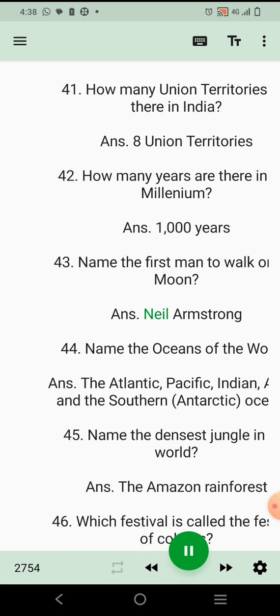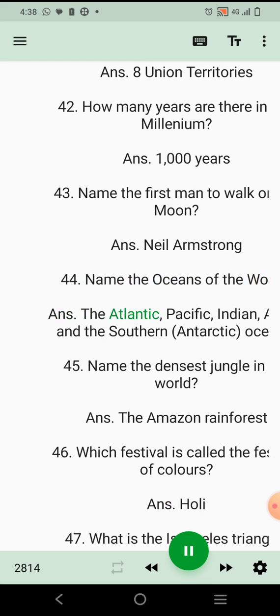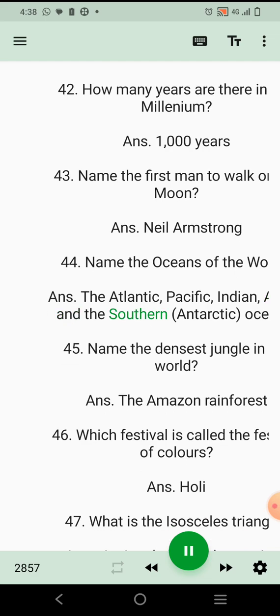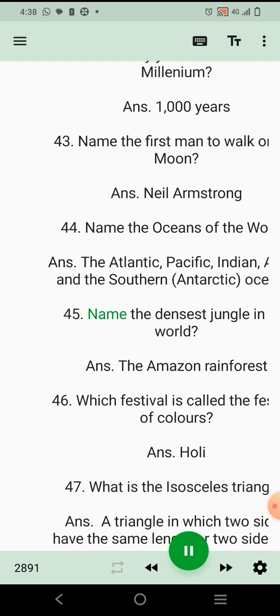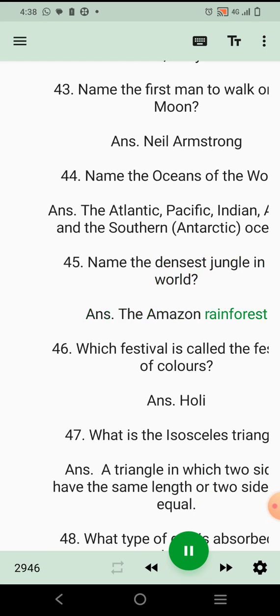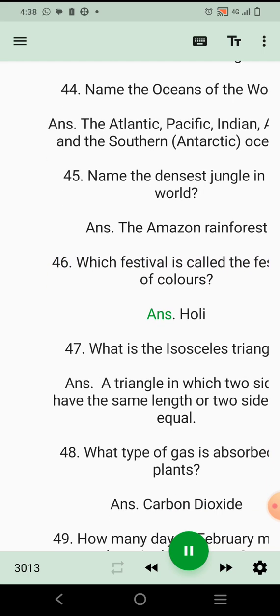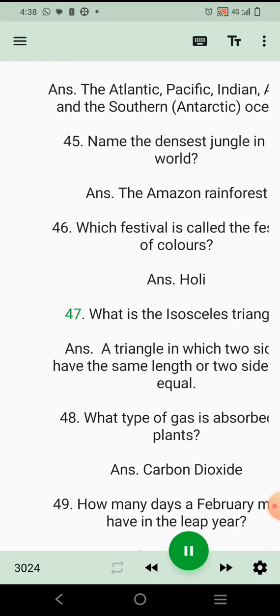Ans. Neil Armstrong. 44. Name the oceans of the world. Ans. The Atlantic, Pacific, Indian, Arctic, and the Southern or Antarctic Oceans. 45. Name the densest jungle in the world. Ans. The Amazon rainforest. 46. Which festival is called the Festival of Colors? Ans. Holi. 47. What is an isosceles triangle?